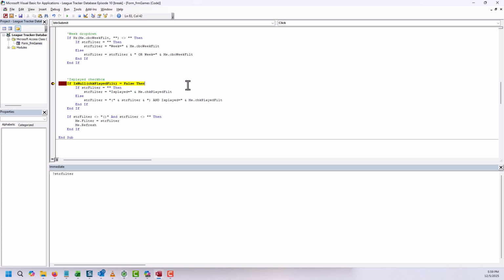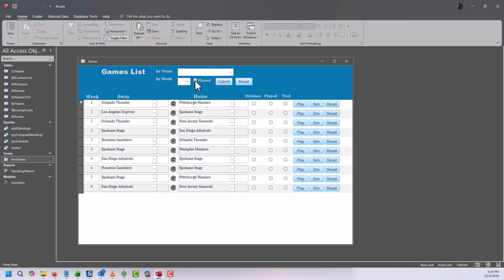All right, let's just make sure. There we go. The filter is played equals 0. Or don't we, wait, 0? I'm not nitpicking here, but 0. Oh, 0 is false. Okay, 0 is false, -1 is true. I'm used to SQL where true is 1. And, okay, never mind.